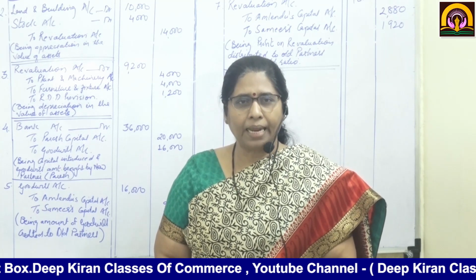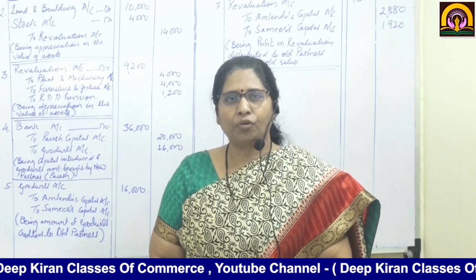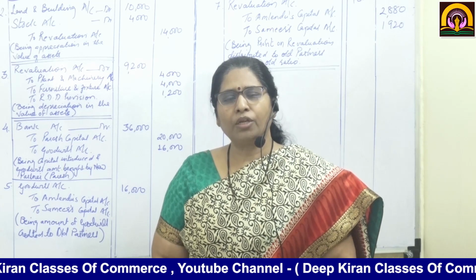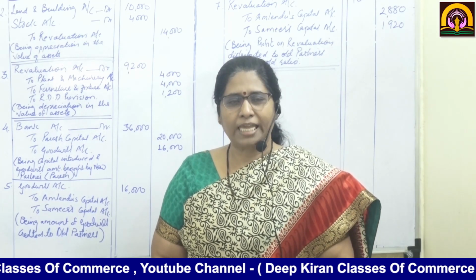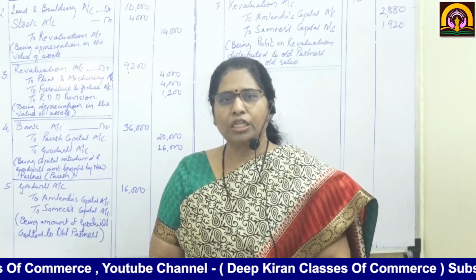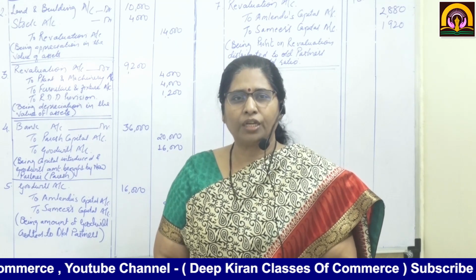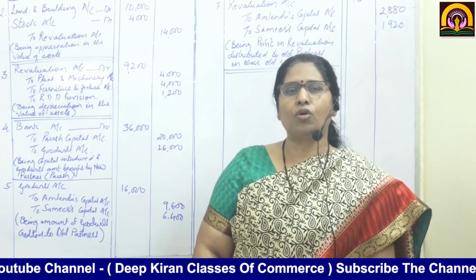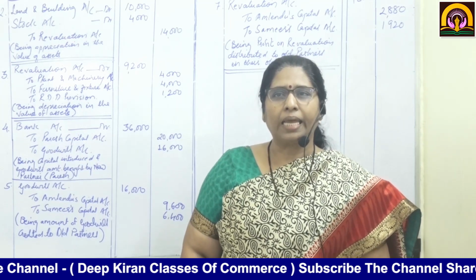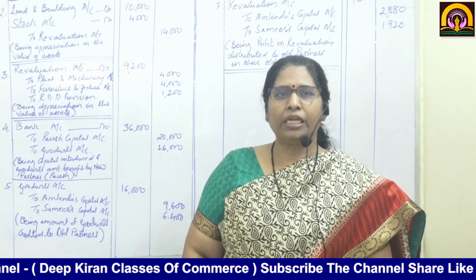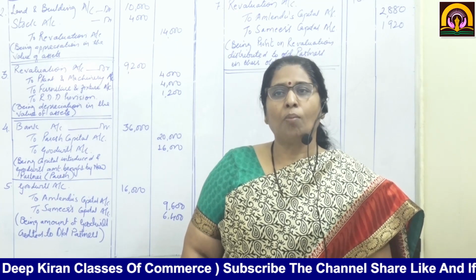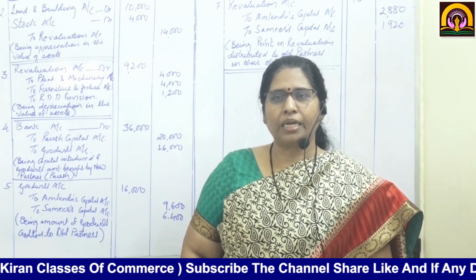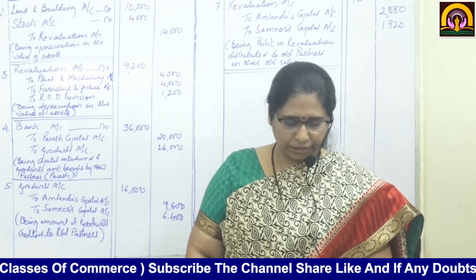See, land and building to be valued at rupees 60,000. As per your old balance sheet or the existing balance sheet, what is the value of land and building? 50,000. So there is an appreciation, an increase in the value of land and building by 10,000, which you usually write on the credit side of the profit and loss adjustment account.